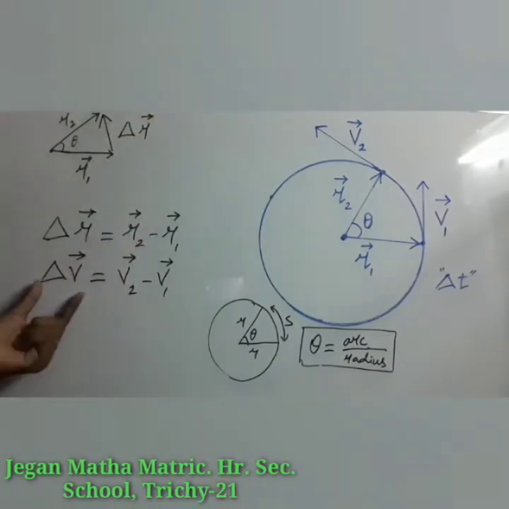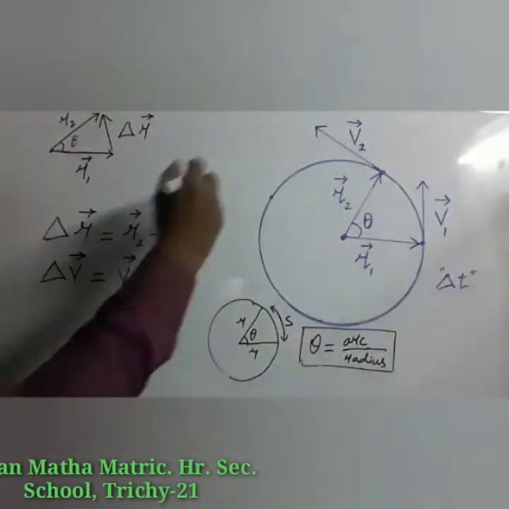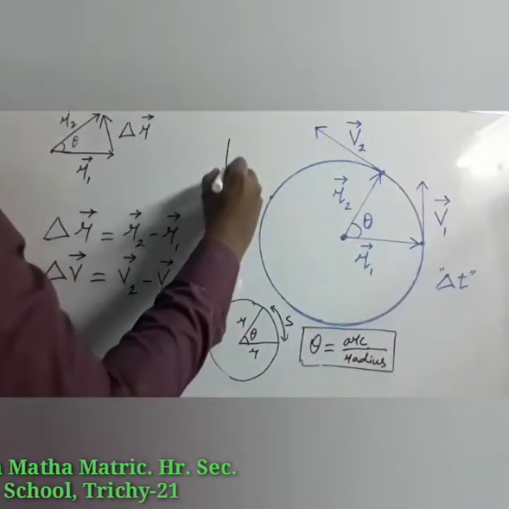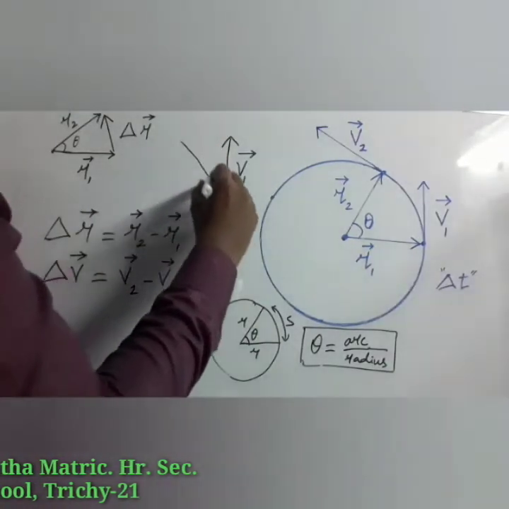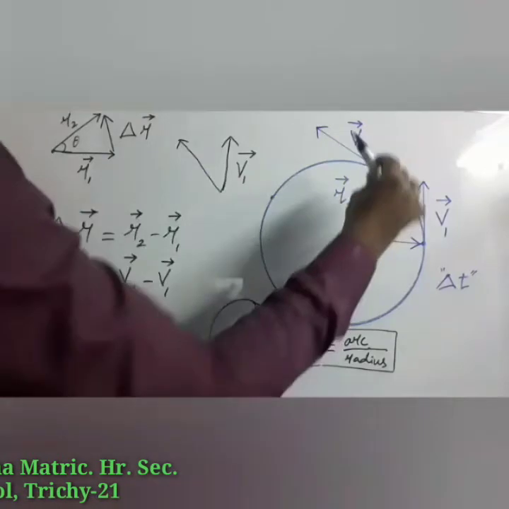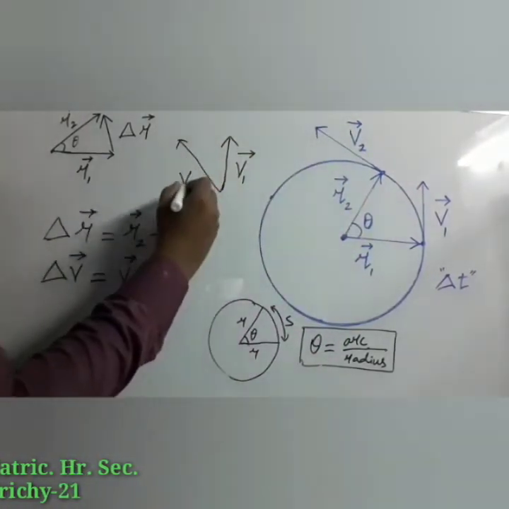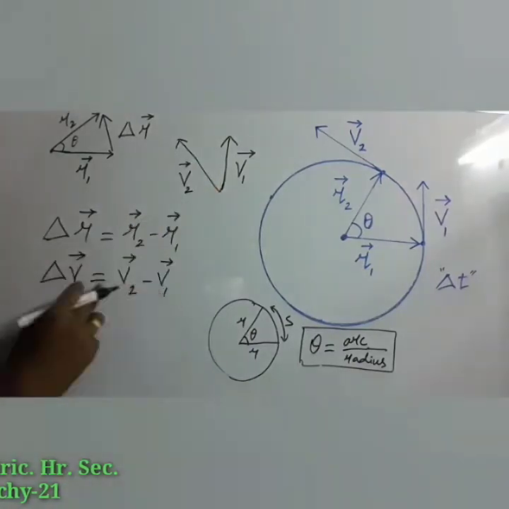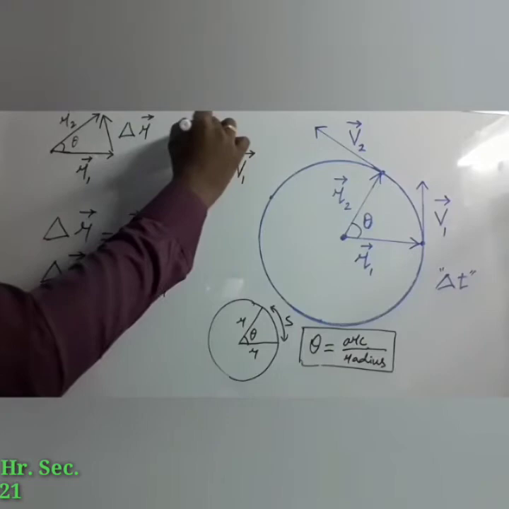Likewise, we can find the change in velocity geometrically. For that, let us take v1. The direction is upwards, and the second vector v2 is along this direction. The difference between the two vectors is taken as del v.